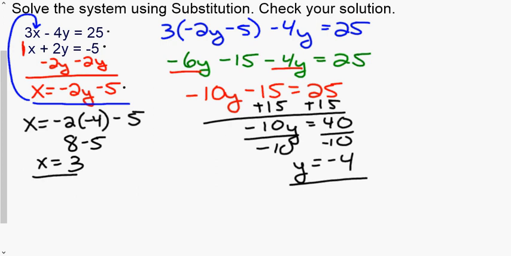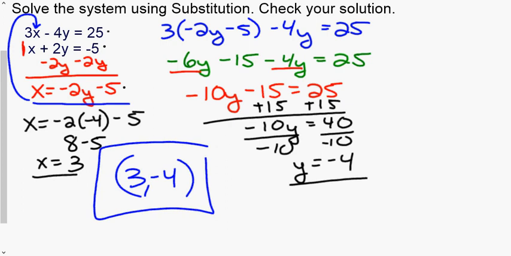Now, when we are solving a system of linear equations, our answer is not just, oh, x equals 3, y equals negative 4. We need to combine these and make them into a coordinate point. So we will write our answer as (3, negative 4). There's our answer.